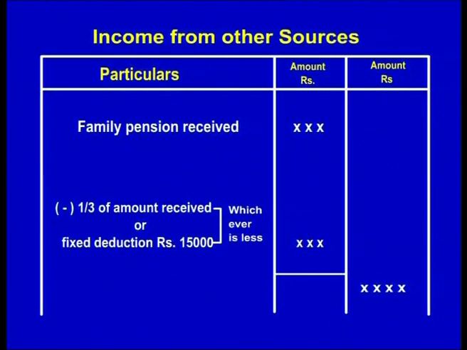Family pension received, take the amount that is received in the inner column, give deduction 1/3 of the amount received or 15,000, whichever is less, from the amount which you have taken in the inner column, put the difference in the outer column, that is the income from family pension.